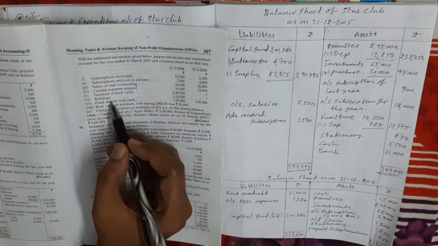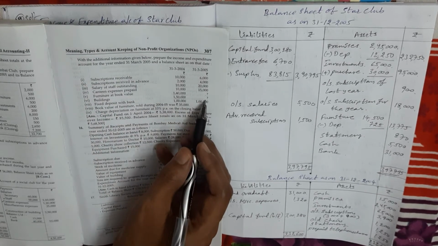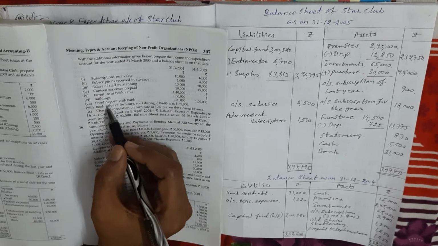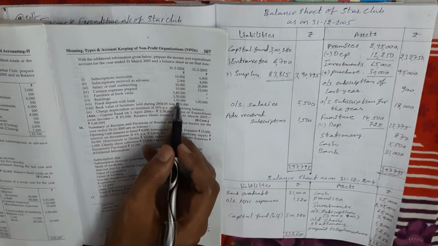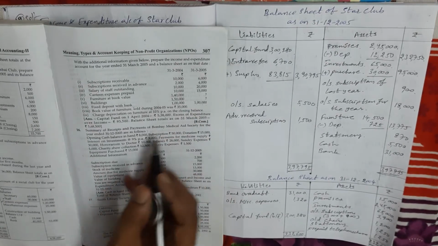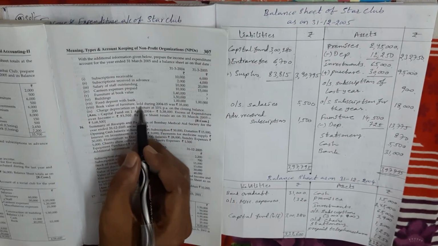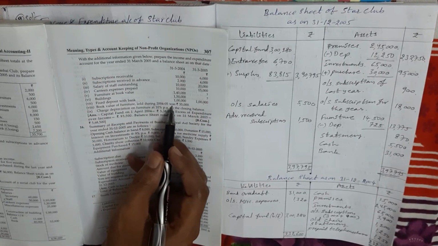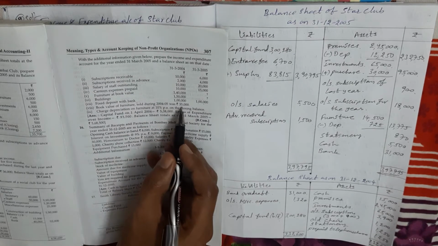Next, buildings, same. Last year amount is given. Okay, current year amount we have to find out. Fixed deposit with bank, last year and current year we have the same balance. There are no changes, so we take it as it is. Book value of furniture sold during 2004-05 is 35,000. This is an important adjustment. Okay.